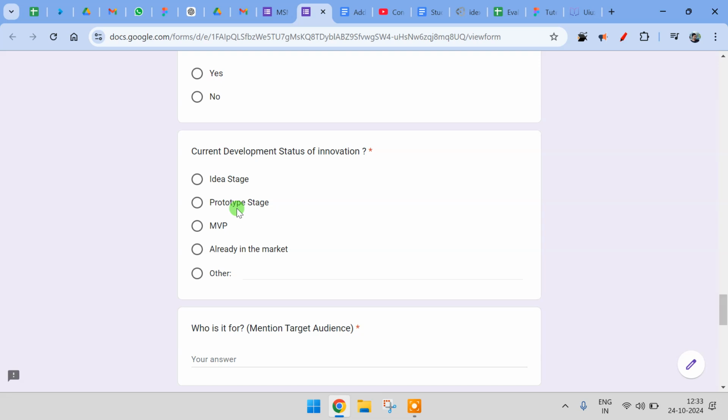So I will just give a brief difference between prototype and MVP. Prototype is like a model which explains your product or idea, but does not mean that it is fully functional. Okay, it could be a cardboard model, it could be a 3D printed model. It is just a model which explains your idea to interested people. And MVP is something which is actually in the market, matches the price, is fully functional, and is making some money. So that is the MVP stage. So you can decide out of these three stages where your product is, and if it is already in the market, you can click for this too.